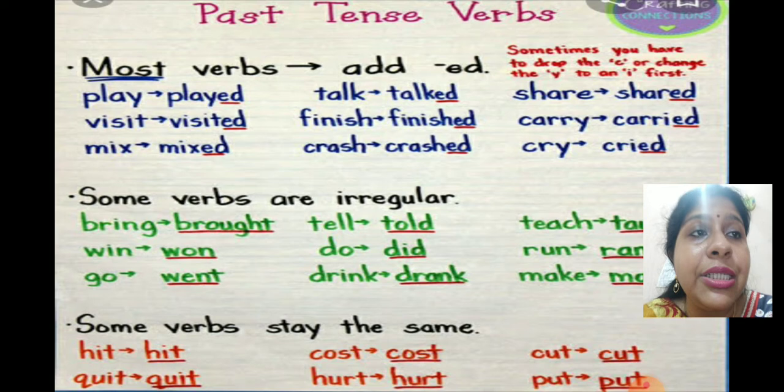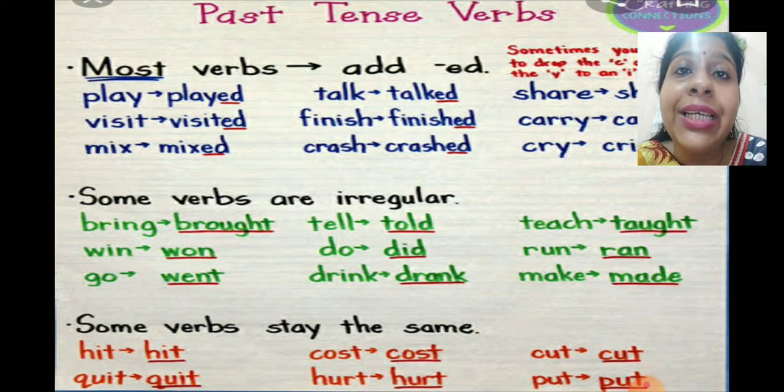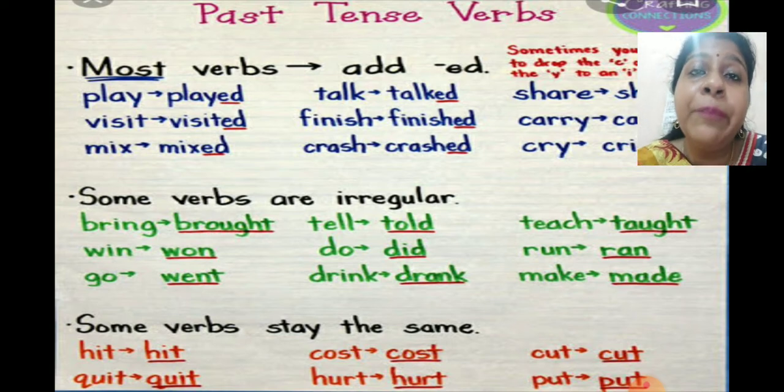Cried. Now here you can see some verbs are irregular, means we cannot add ed, but the entire word is changed. The entire verb will get changed. When we talk about bring, bring is the present form, and when we talk about the same verb in the past time, it will become brought.